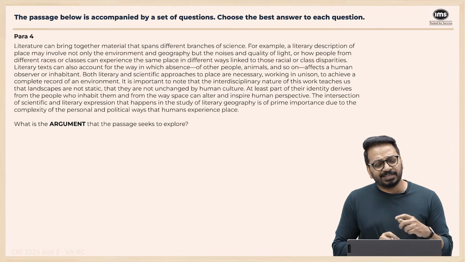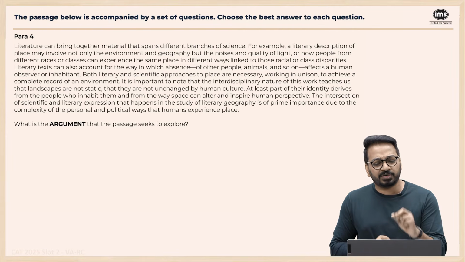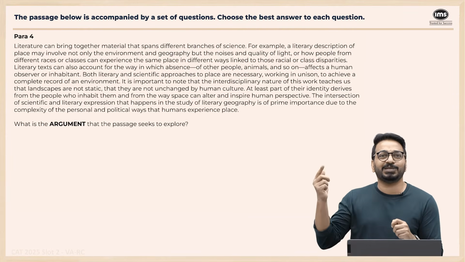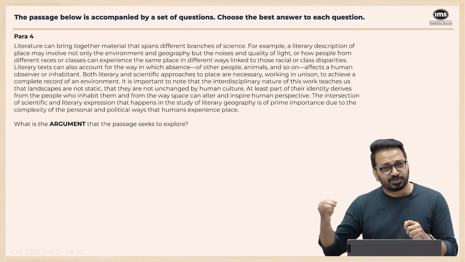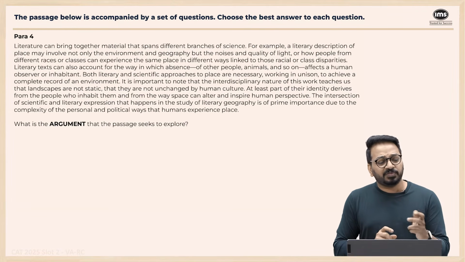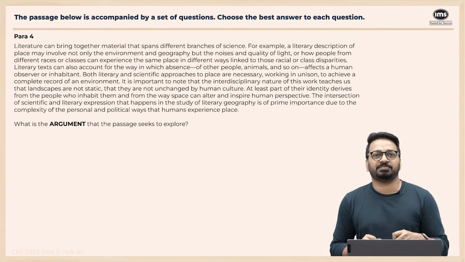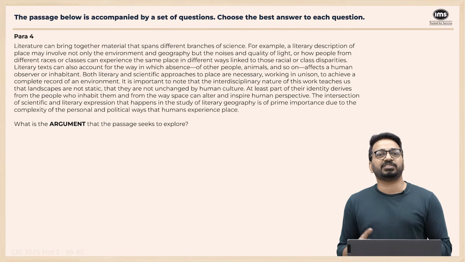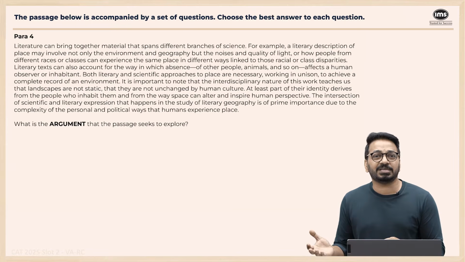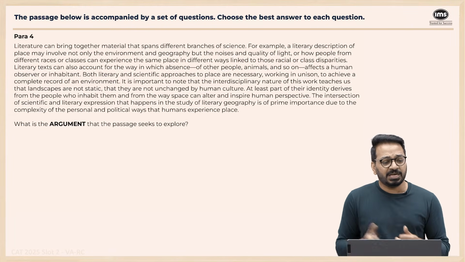Literature can bring together material that spans different branches of science. For example, a literary description of a place may involve not only the environment and geography, but also the noises and quality of lights. Noises, for example, the sounds of the birds that are there in the morning. So even in this book, they list the names of all the birds, or how people from different races or classes can experience the same place in different ways linked to those racial and class disparities, right? So for example, when we go to a particular place, we might look at this as a fantastic view or whatever. But the people who have to work really hard in those forests, they might have a completely different way. They're saying that the experience of a place can change, because different characters come from different backgrounds.